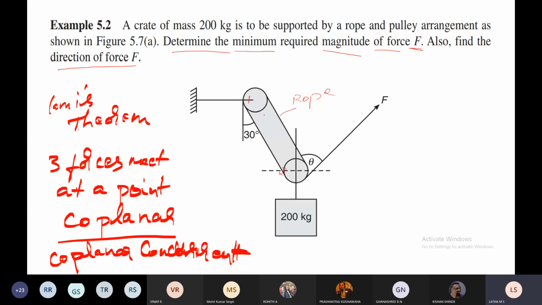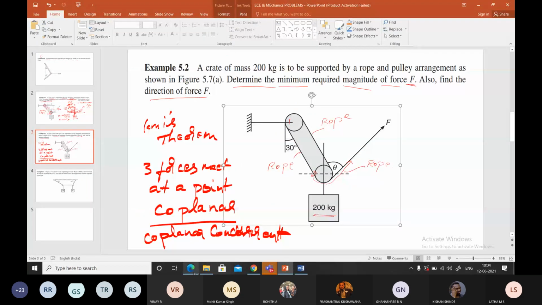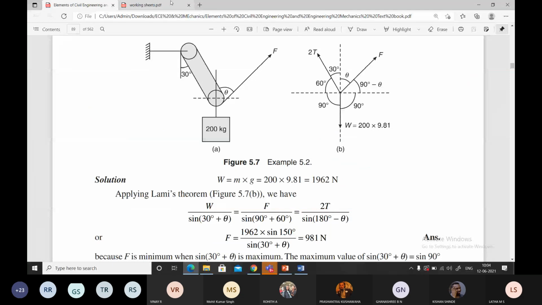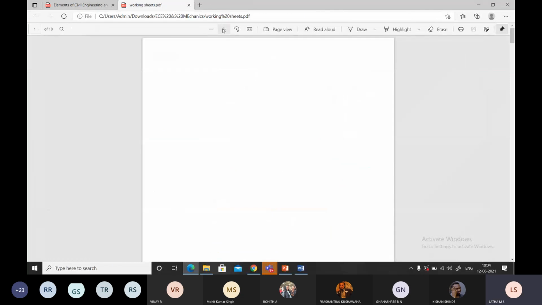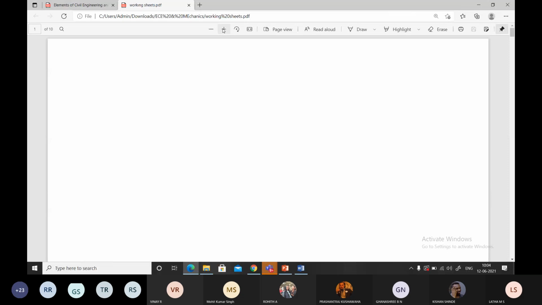Now draw the free body diagram, students. How do you start the free body diagram? X and Y axis, ma'am. Yes, you have to draw X and Y axis. Correct. Then you transfer all the forces.